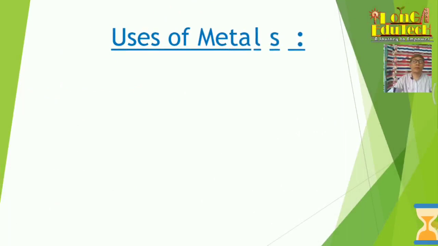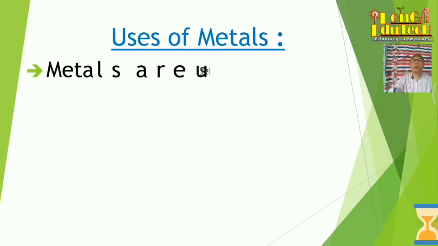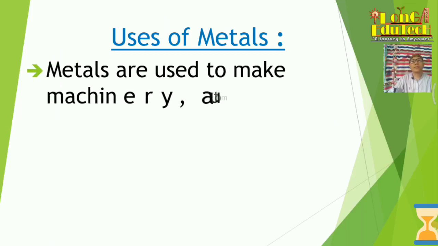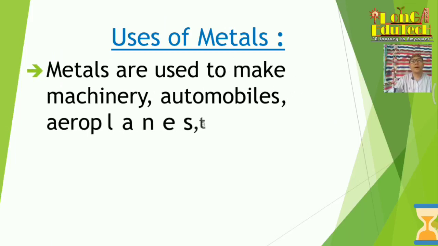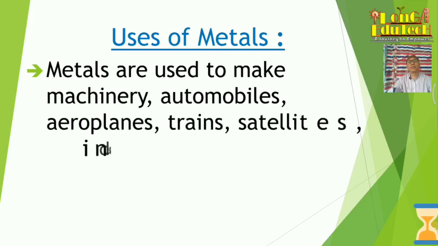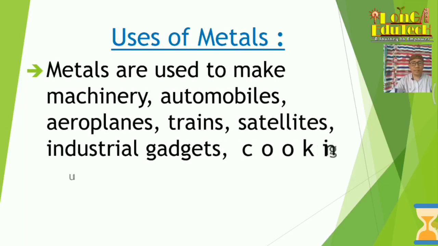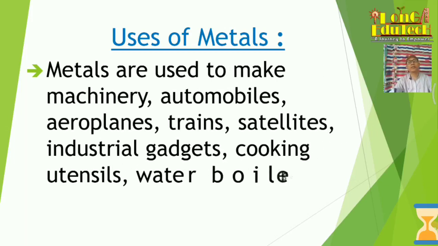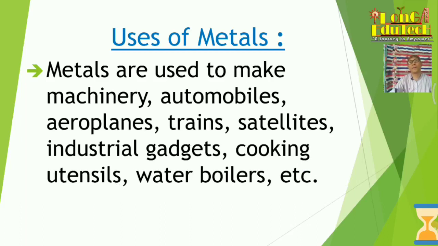Now, the uses of metals. As you know, metals are used to make machines or machinery, automobiles, aeroplanes, trains, satellites, industrial gadgets, cooking utensils, water boilers, etc. There are many uses in this modern industry. Most of the substances are made up of metal, we can say. Non-metals also have many contributions, a large contribution, no doubt.